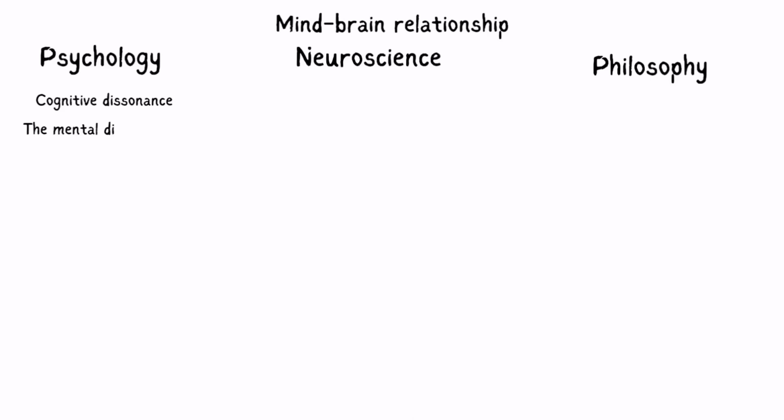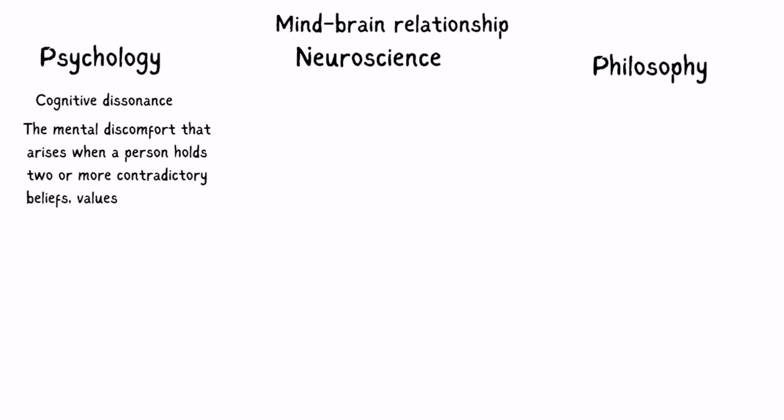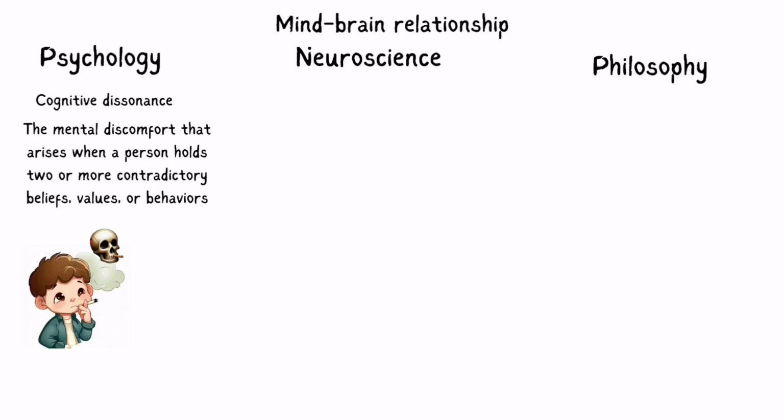which is the mental discomfort that arises when a person holds two or more contradictory beliefs, values, or behaviors. For instance, a person who smokes may experience cognitive dissonance if they also believe that smoking is harmful to their health. To reduce this dissonance, the person may either change their behavior, quit smoking, change their belief, deny the health risks, or justify their behavior, smoke only occasionally.